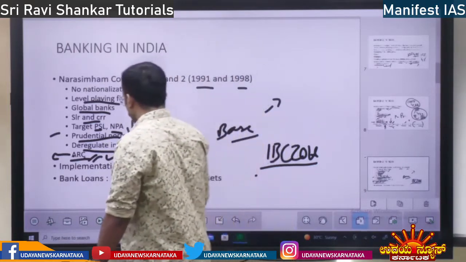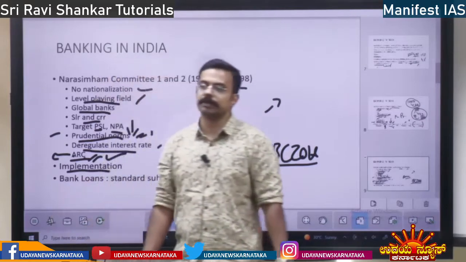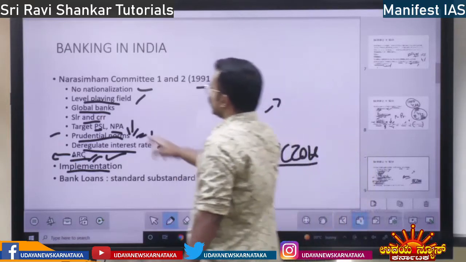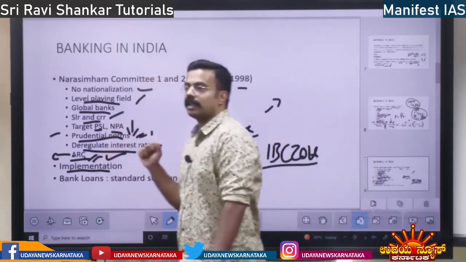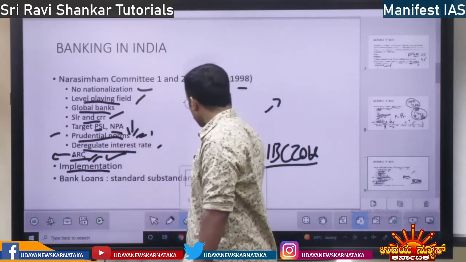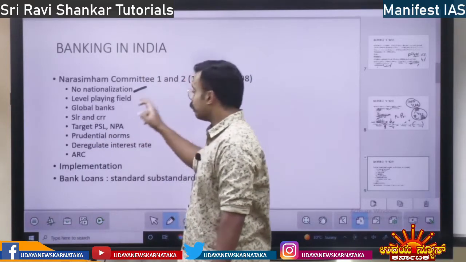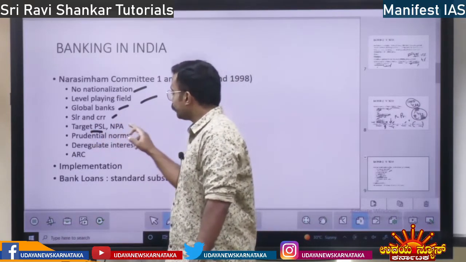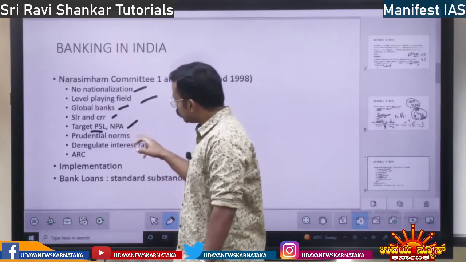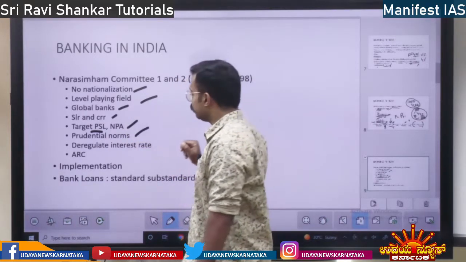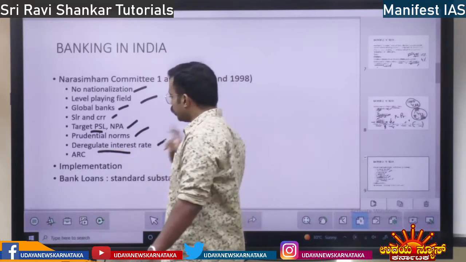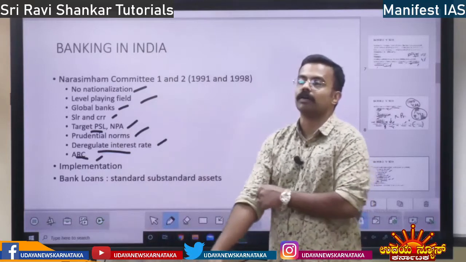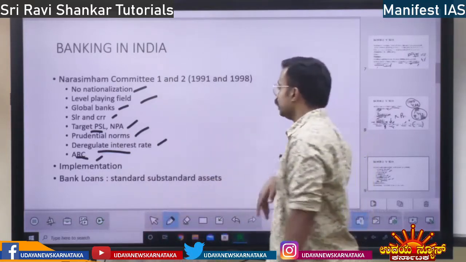So, has there been any implementation of the Narasimham Committee recommendations? There are many implementations. SLR and CRR have been reduced. Bank nationalization has been stopped. A level playing field has been given. SBI is now a global bank. Target PSL, yes. NPA has been done. Prudential norms, yes. Basel 3 we have signed. The interest rates have been regulated. ARC has been done. So all these things are implemented now, right? Committee recommendations have been implemented.